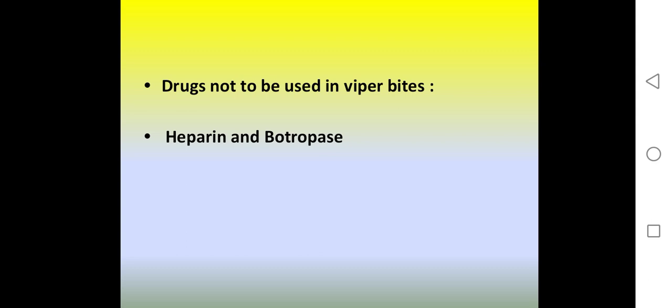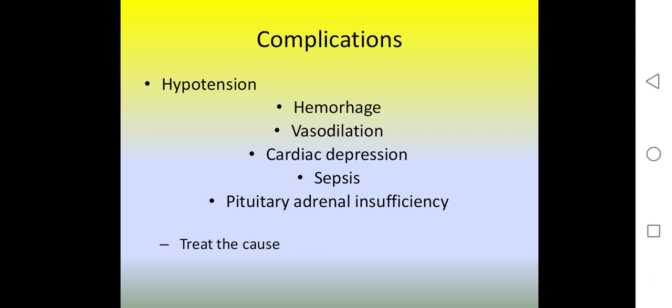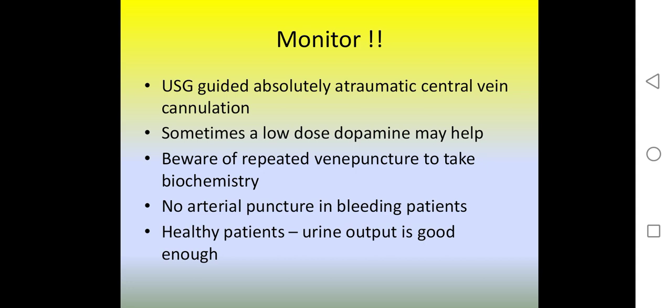Drug should not be used in these cases, heparin and phase. Complications are hypotension, hemorrhage, vasodilation, cardiac depression, sepsis, pituitary adrenal. Treat the cause. USG guided central vein canalization or atraumatic central vein canalization. Sometimes low dose dopamine may help. Beware of repeated vein puncture to take blood. No arterial puncture in bleeding patient.